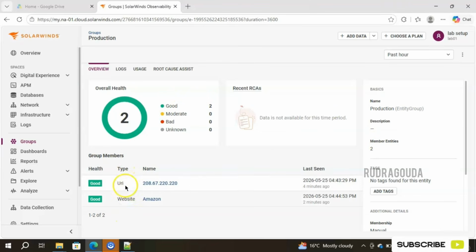If there are thousands, it will give 1000 entity information here itself, and the count will be 1000. Out of 1000, how many are good, how many are moderate, how many are bad, it will give complete information for us. Hope you got clarity about the groups now. Okay, now the next concept.